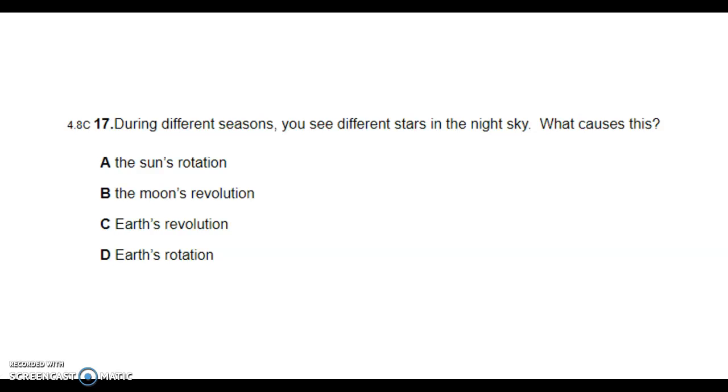Question 17. During different seasons, you see different stars in the night sky. What causes this? A, the sun's rotation. B, the moon's revolution. C, Earth's revolution. D, Earth's rotation.